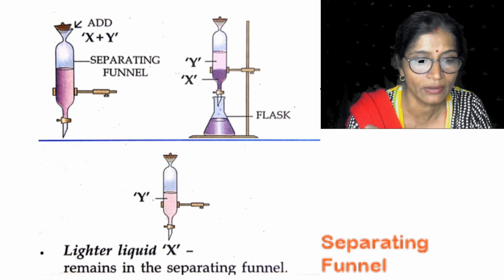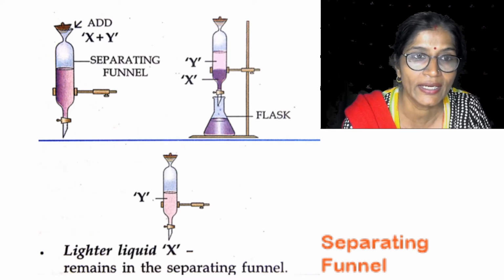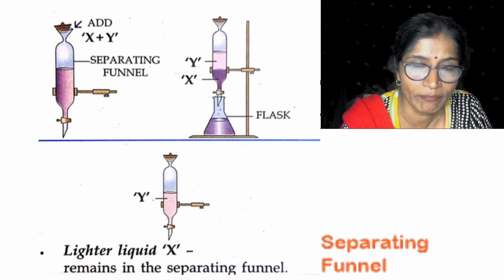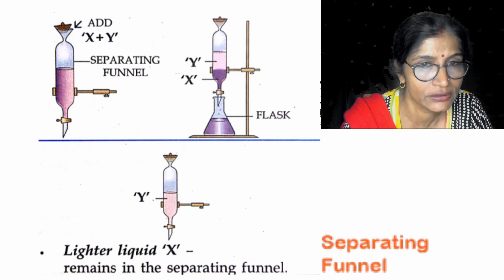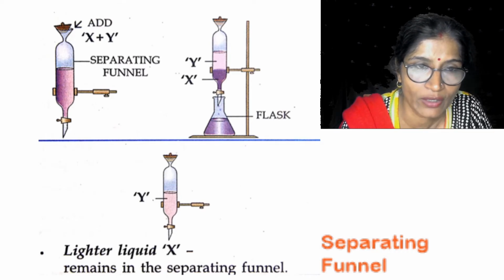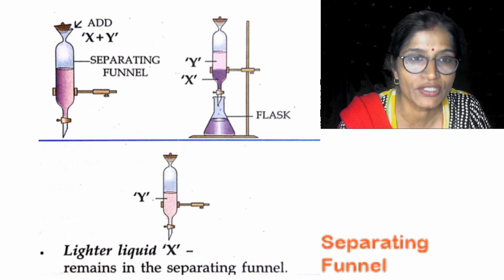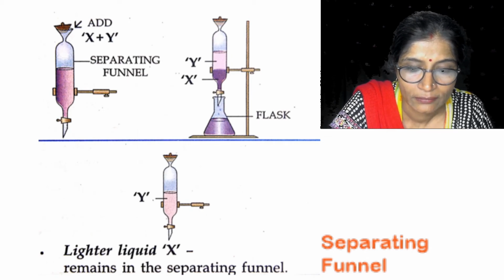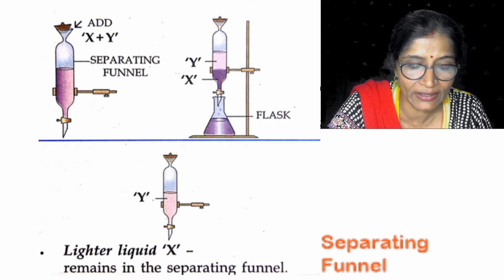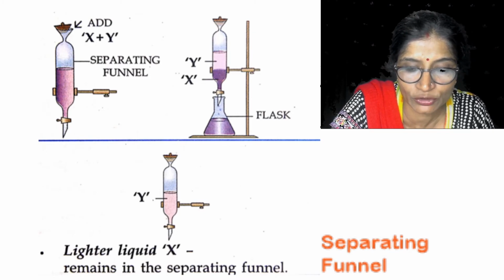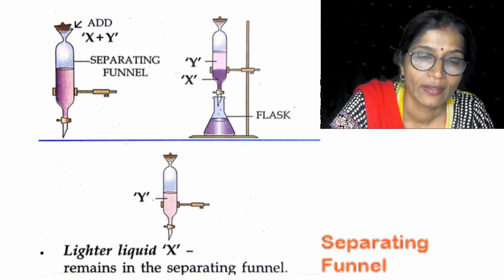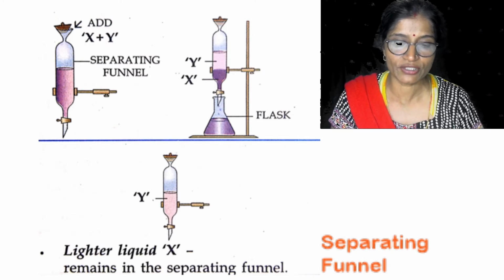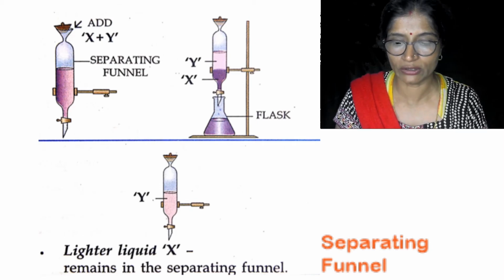A funnel is there and it is provided with a tap which you can open and close as and when required. First the tap is closed and the separating funnel is clamped in a vertical position in an iron stand. After that, the immiscible liquid mixture, that is a mixture of oil and water,